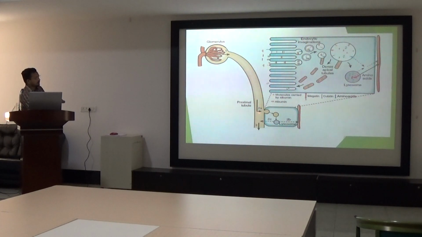Here we can see the diagram in which the protein from the glomeruli is released into the proximal tubule and undergoes endocytosis. This endocytosis vesicle goes to the lysosome for degradation of the protein, and from there amino acids are released and transferred to the peritubular capillary. This is where polypeptide absorption occurs. Yes, the polypeptide is degraded into amino acids by the lysosome.